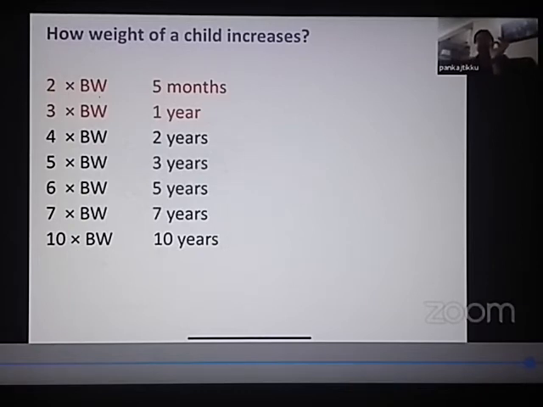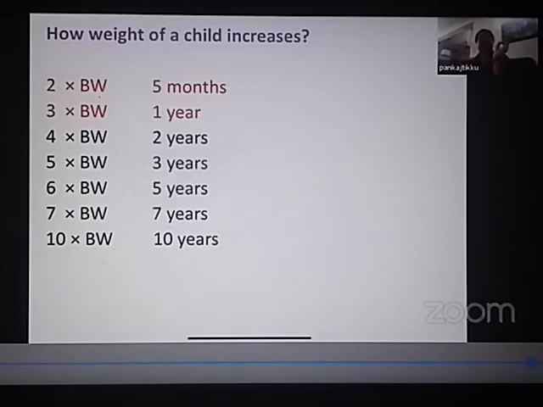Suppose they are asking you what is the weight expected at 5 months? What is the weight expected at 2 years? What is the weight expected at 4 years? What is the weight expected at 7 years? Use the formulas I told you. Another way of asking the question can be, suppose the child is 2 years of age and his birth weight was 3 kg. What is the weight of the child expected at 2 years?